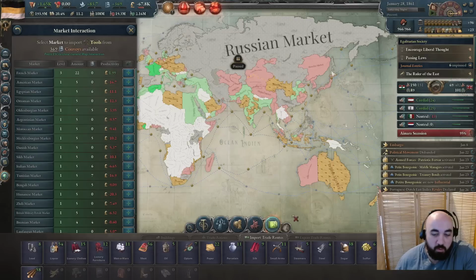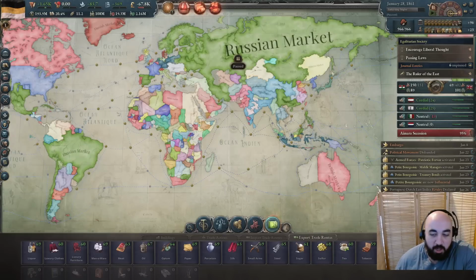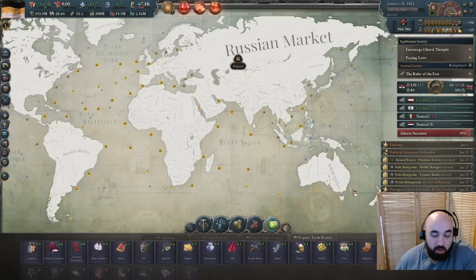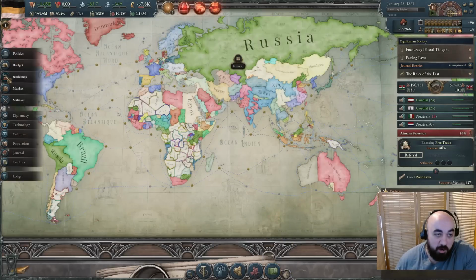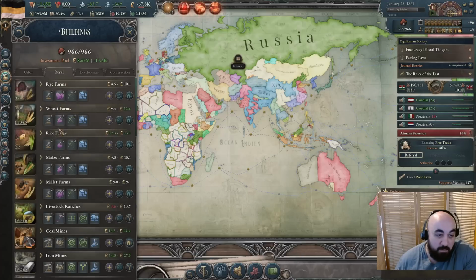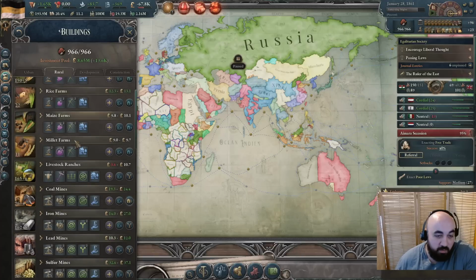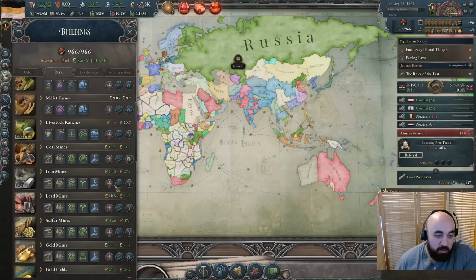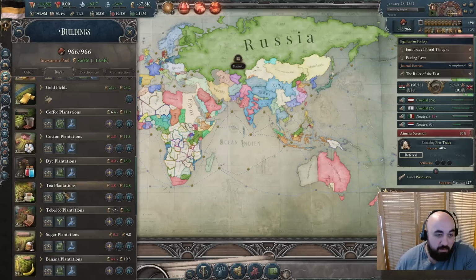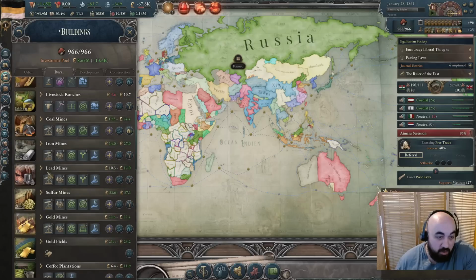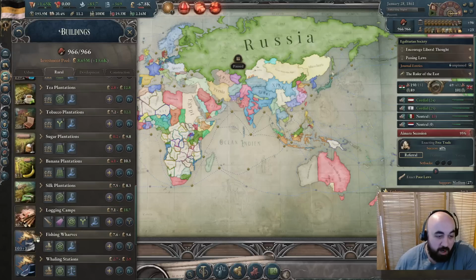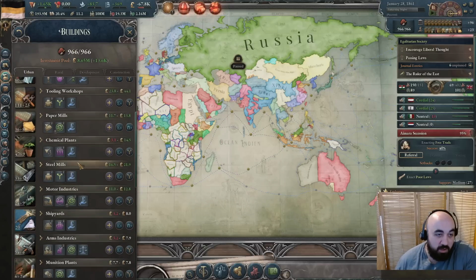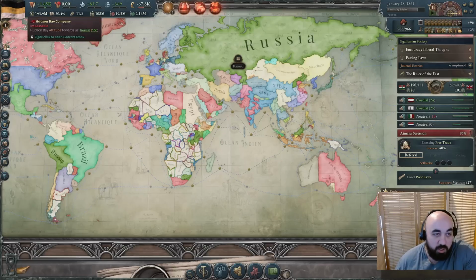We're still every route we're putting in is profitable, but we are trying to massage our economy to look a particular way, because for the most part, we haven't been building that much rural stuff. A lot of this is just stuff we started with. We do have some livestock ranches on auto expand around here, but that's because that's the only thing they can build, and it seems fine. And if you take a look, we have a huge amount of mines, a huge amount of wood, nearly 500 logging camps, and a bunch of industrial stuff. So we're pretty industrialized here.